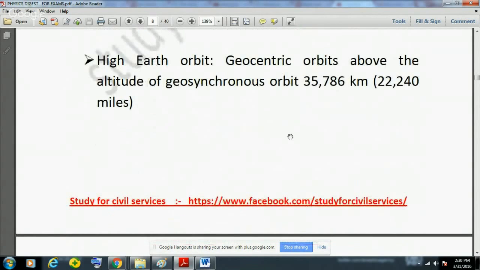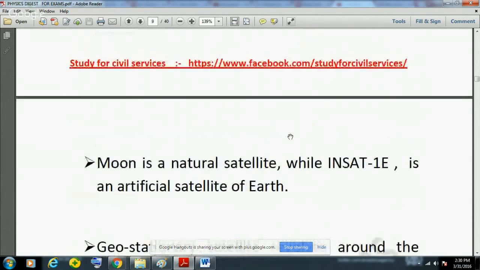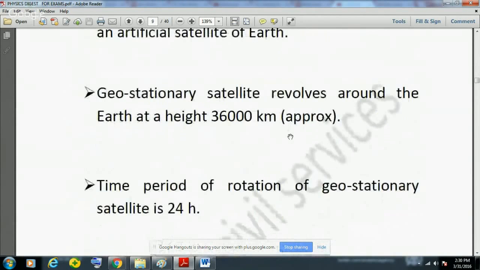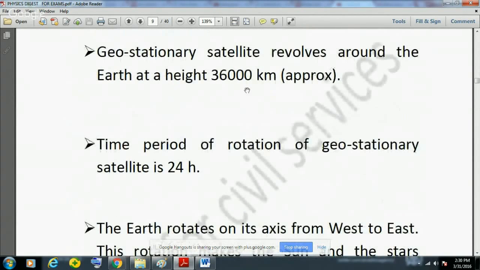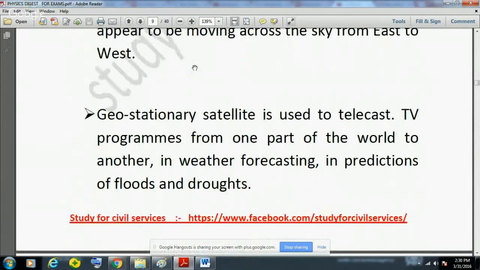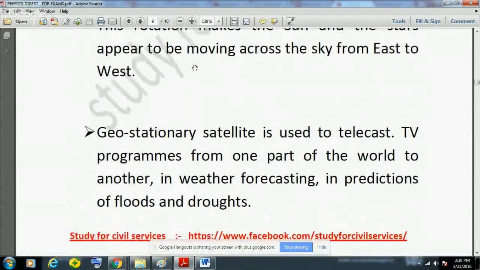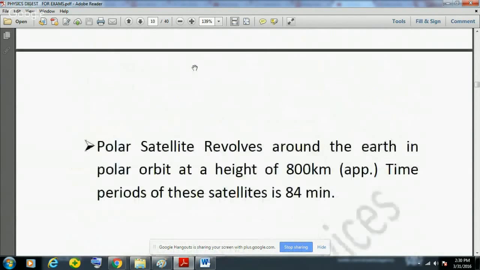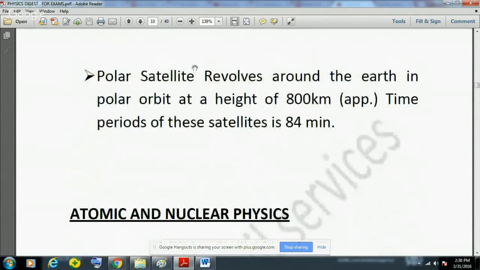Then there are some high Earth orbits also. These are above the geosynchronous orbit of 36,000 kilometer. Then geostationary satellite revolves around the Earth at around 36,000 kilometer. Time period is 24 hours. Then this is a very important fact that Earth rotates from west to east. That is why it seems that sun and stars are moving or rotating from east to west. There are various uses of geostationary satellite as well as polar satellites.